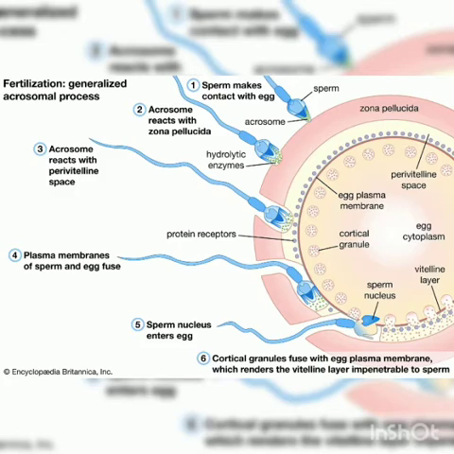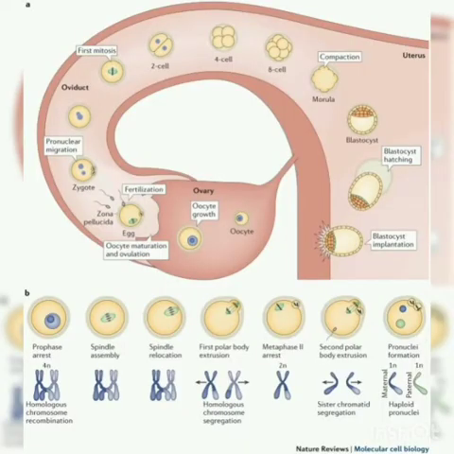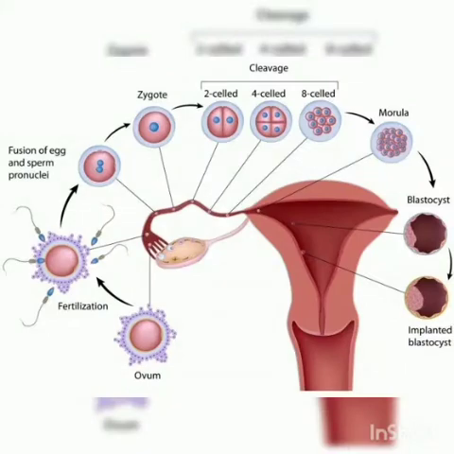When the sperm come in contact with an egg, there are millions of sperm trying to contact the egg, but only one succeeds in meeting the egg. Maybe a couple will try, but only one will fuse with the egg. The fusion of egg and sperm is called fertilization. In the first step of reproduction, the sperm and the egg come close to each other, and the sperm fertilizes the egg.